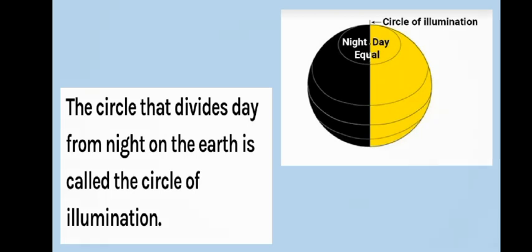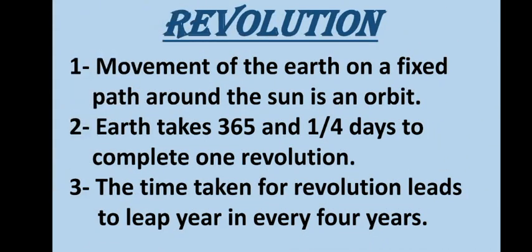Now let's move towards the next topic, that is revolution. So what is revolution? The motion of Earth around the Sun on a fixed path or orbit is called Earth's revolution. The orbital speed of the Earth around the Sun averages about 30 km per second, and it takes 365 and 1/4 of the day to complete one revolution. This time period is what we call a year.